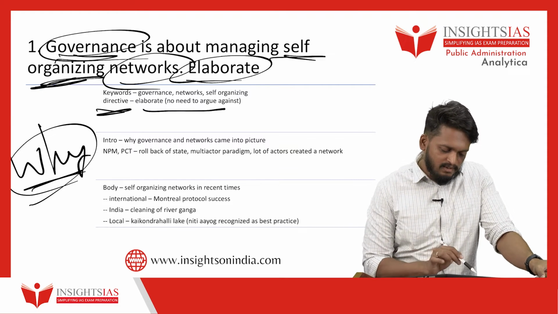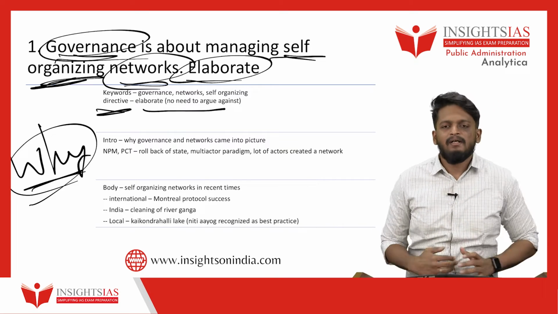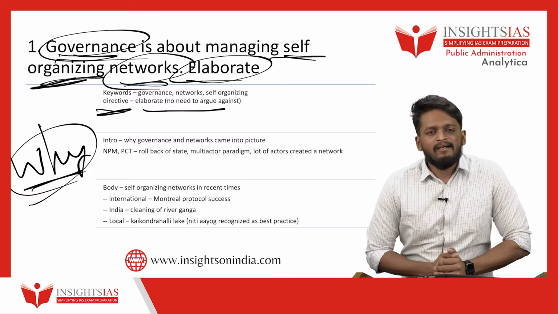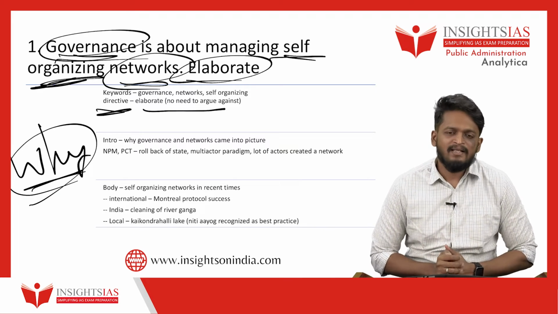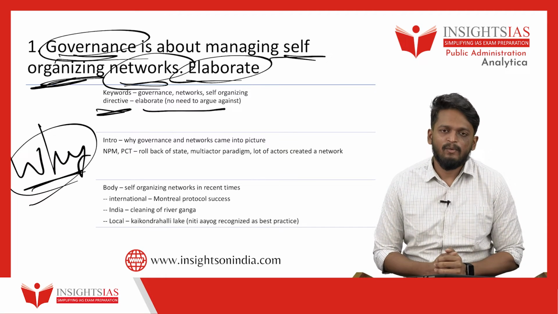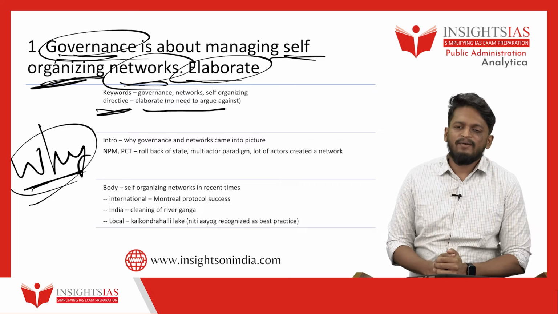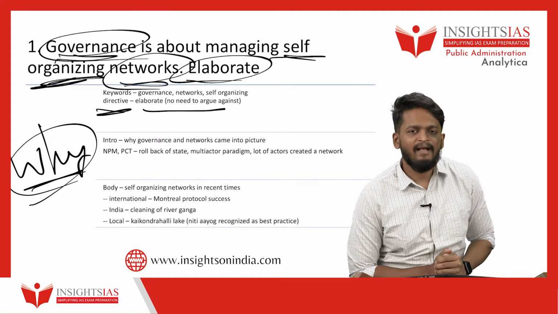So what would the why aspect be here? Why governance? Why network? Why did governance and networks come into picture? If you have attended classes or studied so far, you will know that governance is basically a multi-actor paradigm. Multiple actors came together to solve a problem. Why did this happen? Because government failed in solving problems of people and providing goods and services. And why did that happen?